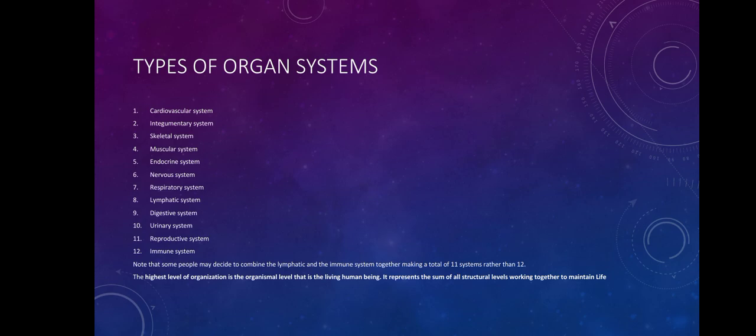The next system we are going to be looking at is the cardiovascular system. The cardiovascular system actually helps in what? Regulation of blood pressure and transportation of blood throughout the body. It pumps blood. We can consider the cardiovascular system as what? The main engine of the body, because it's pumping blood, which distributes nutrients and oxygen to and from the different cells of the body. So that is the function of the cardiovascular system.